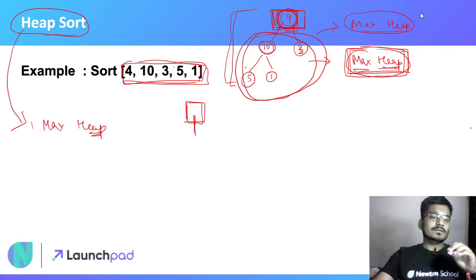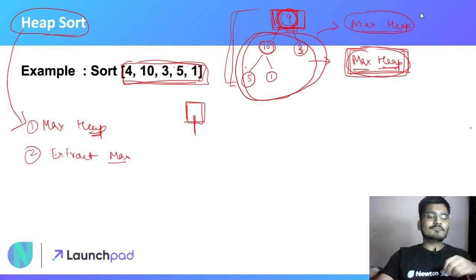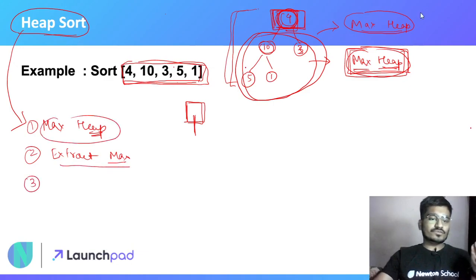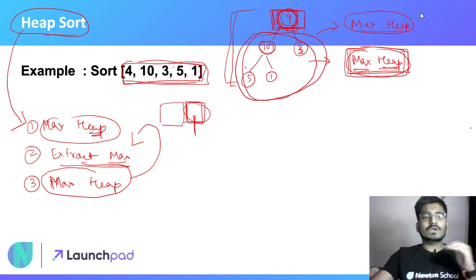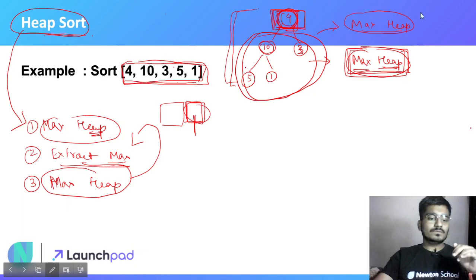Then the second process is extract maximum. After extracting the maximum, again do the same process: arrange the remaining data in a max heap and again extract the max, and place it at the correct index, that is n-1, you can say. And again do the same process for the remaining data. So we are going to do heap sort in this way. Now I will explain how.